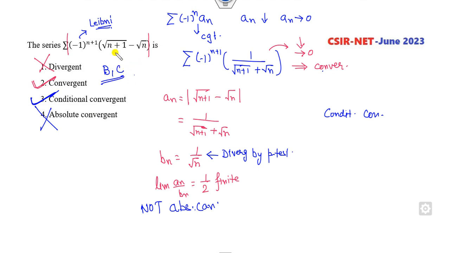If it is from part B of the question, which of the following is the stronger condition? You can see that conditional convergence is the stronger condition in this case, because it is not absolutely convergent but conditionally convergent. So this is the right answer, option B, for part B. If it is part C, then both are the correct options.